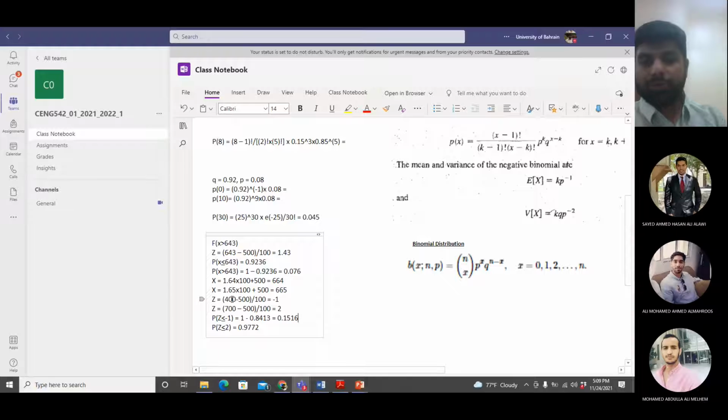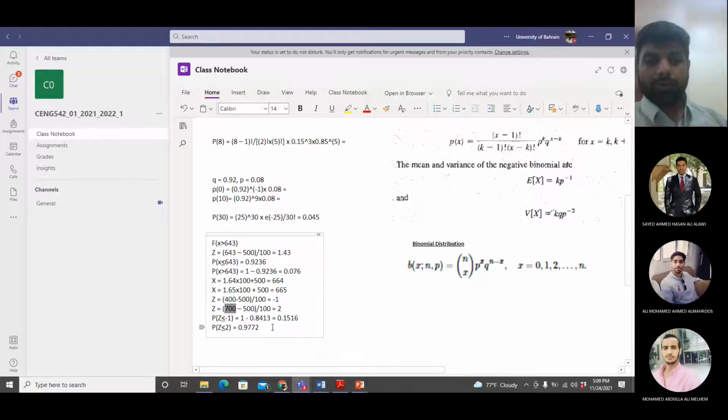And this is the probability of the z value which was converted using x of 700. So 0.9772 is the probability to get x less than or equal to 700. To get x less than or equal to 400, the probability is 0.1516.